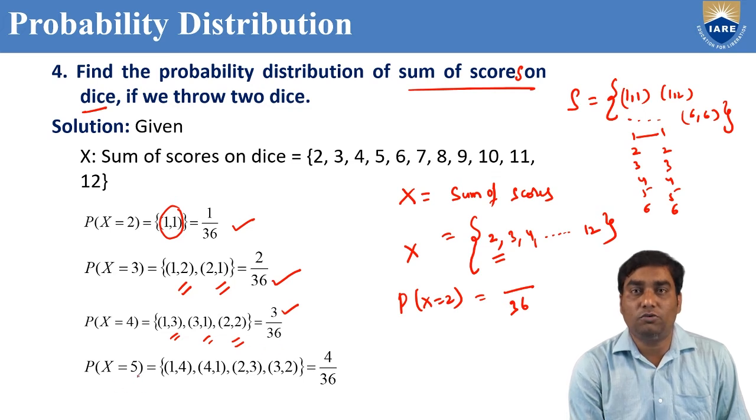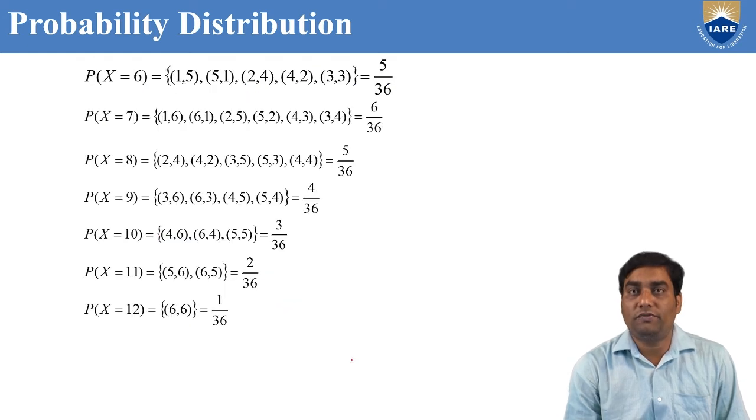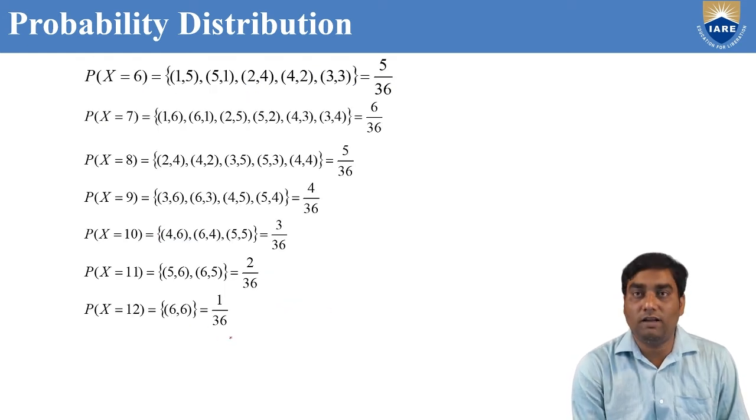Similarly, P of x equal to 5, where x is the sum of scores. The total options you write, sum of scores is 5, which is 1, 4. Next 4, 1 reverse, 2, 3, then the reverse 3, 2. Only these 4 options have sum of scores 5. So 4 by 36. Similarly, P of x equal to 6 to x equal to 12 we can do.